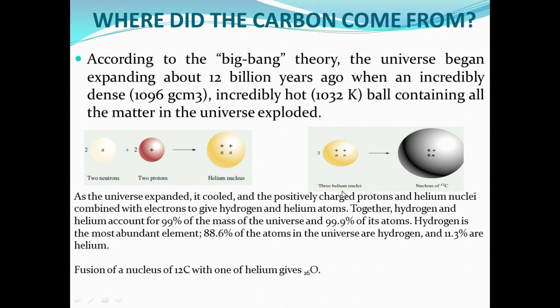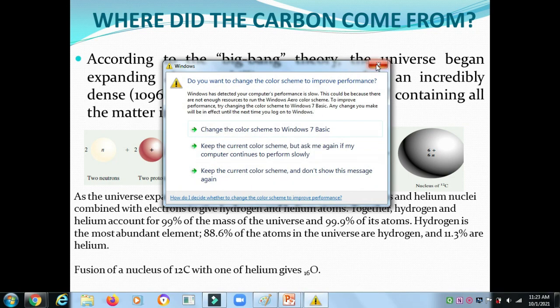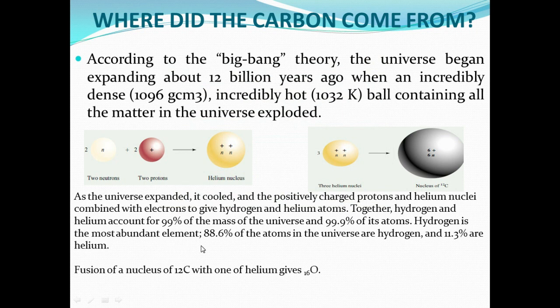Then three helium nuclei form carbon-12. As the universe expanded and cooled, positively charged protons and helium nuclei combined with electrons to give hydrogen and helium atoms, which make up 99% of the mass of the universe. Hydrogen is the most abundant element: 88.6% of atoms in the universe are hydrogen and 11.3% are helium. So the basic material is hydrogen and helium.